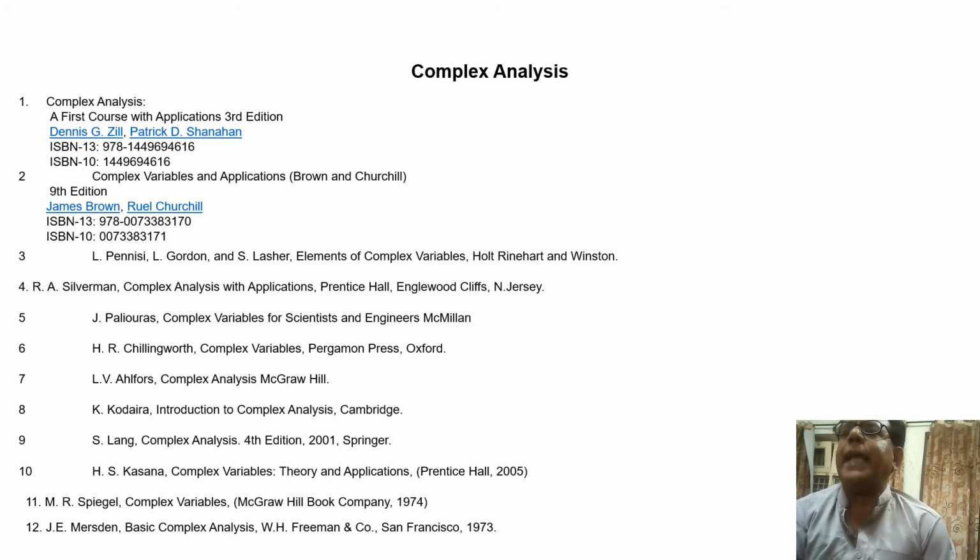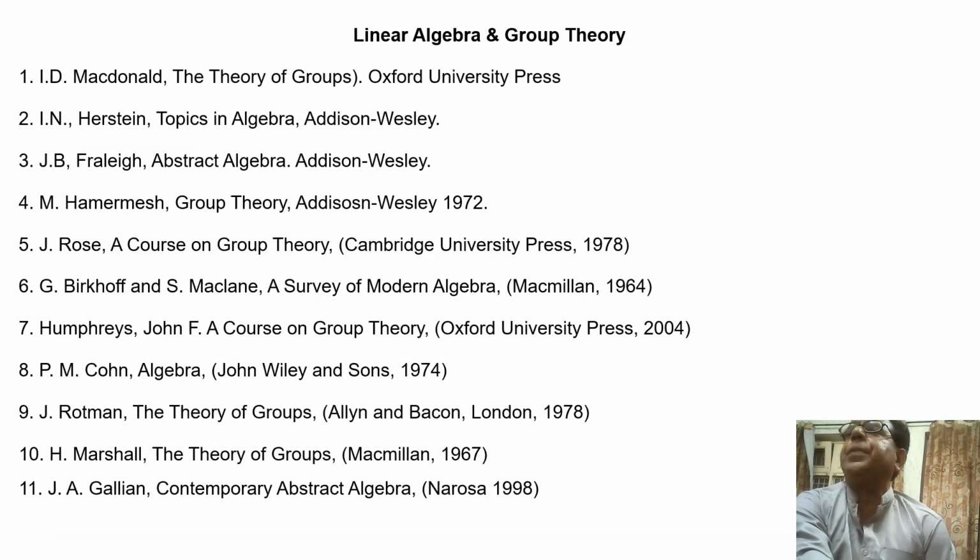Seventh book is L. V. L. Fords. Eighth book is K. Kodaira. Ninth book is S. Lang. 10th book is H.S. Kasana, 11th book is M.R. Spiegel, and 12th book is J.E. Marsden. All these 12 books are related to complex analysis, only their writers are different.